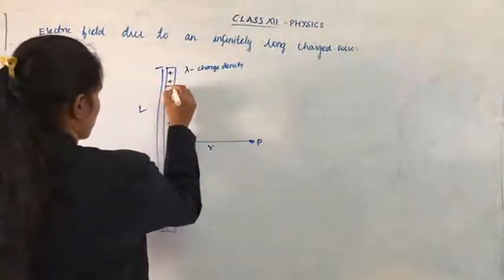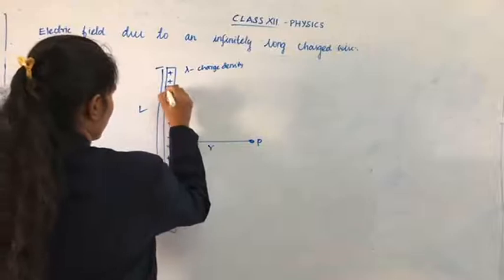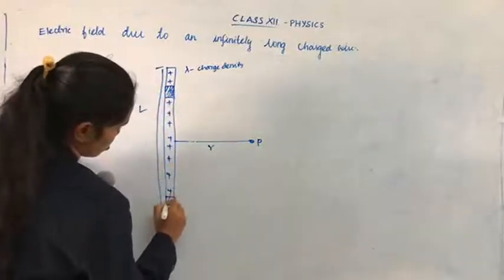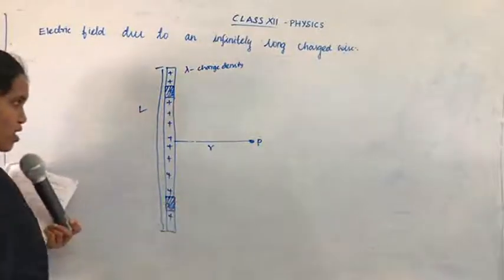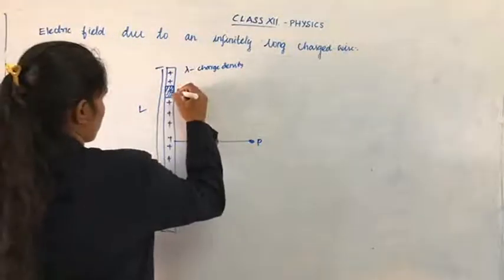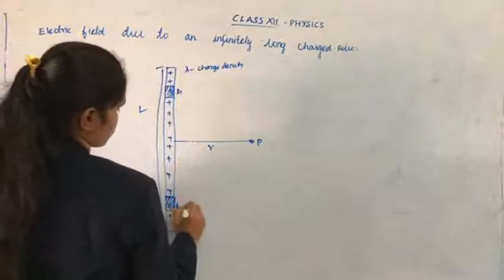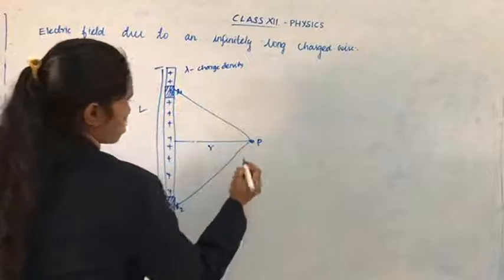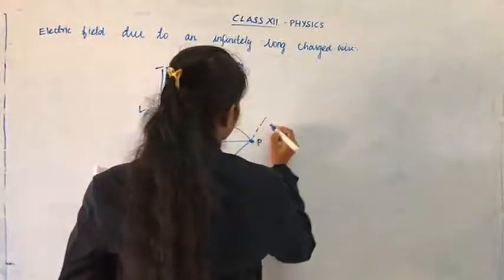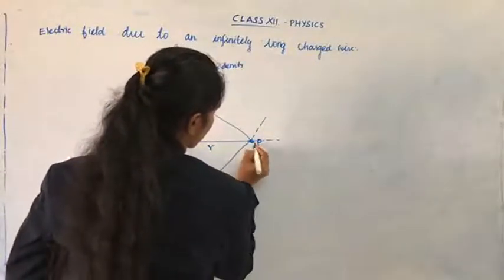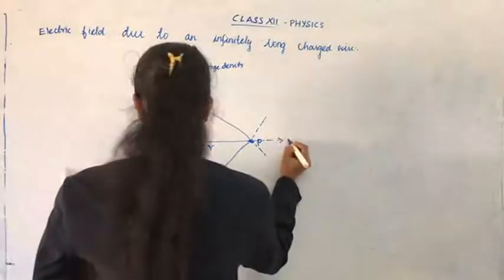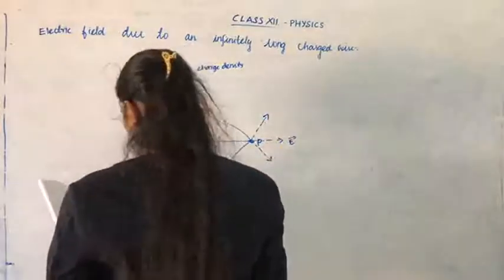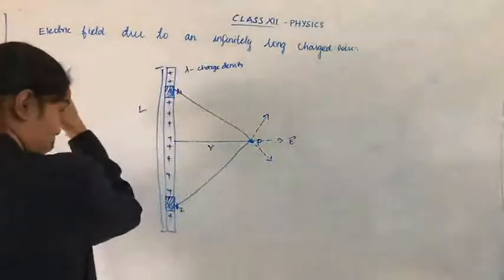Here are two charged areas, A1 and A2. Going here, this is the resultant. So here is the electric field. Here is one electric field, here is another electric field, and these are the distances.